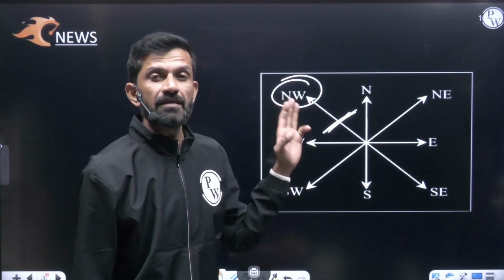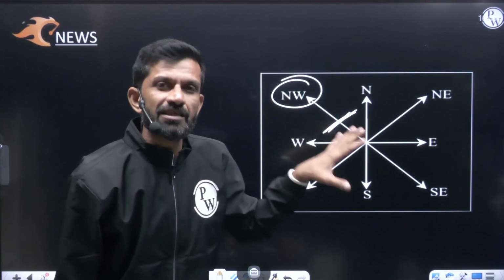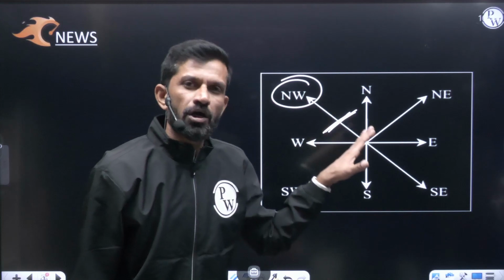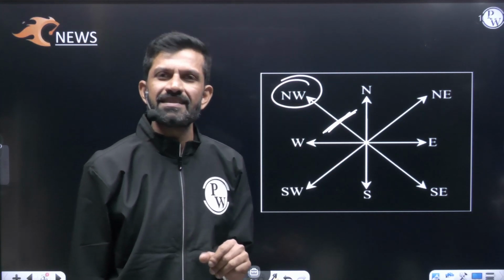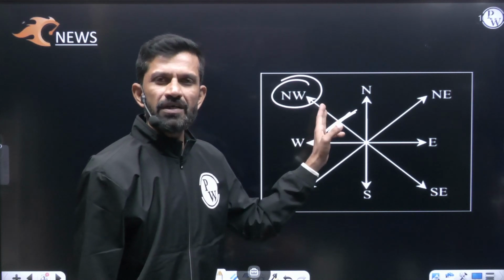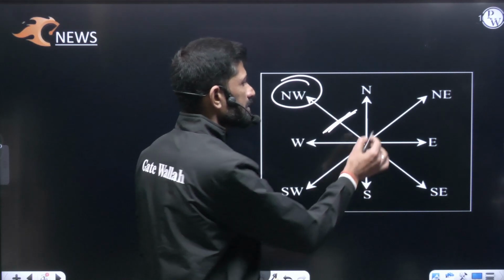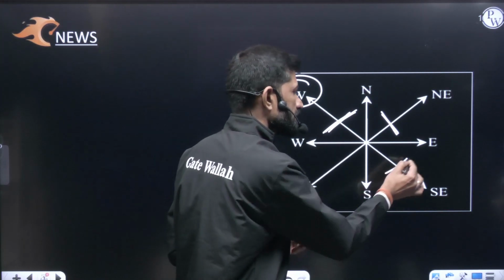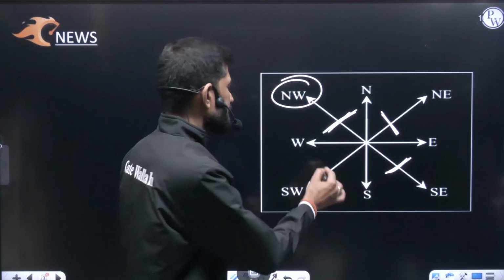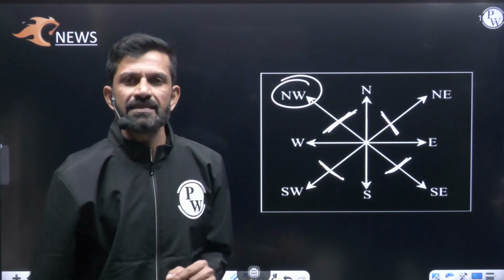Again you can see here, we are not calling it west north, we are calling it northwest because the primary direction is north, south. Based on that we have decided east and west. Similarly, the region between north and east will be called northeast, the region between south and east southeast, and the region between south and west southwest.